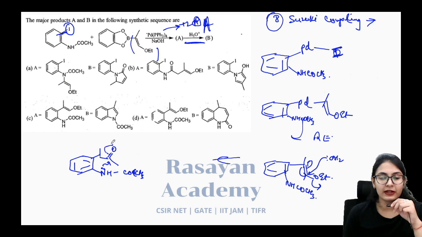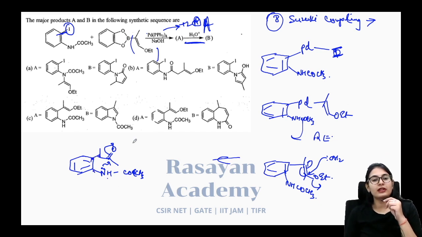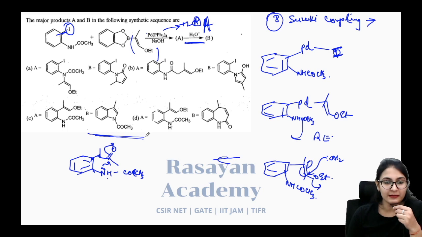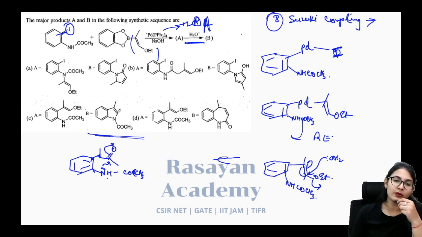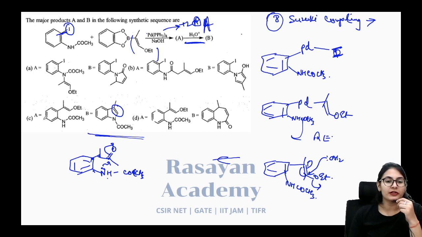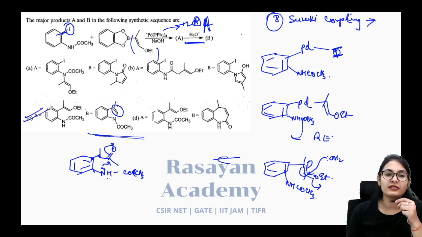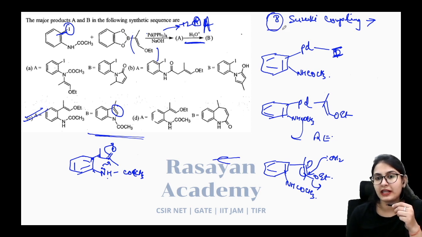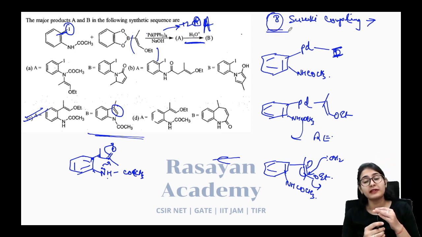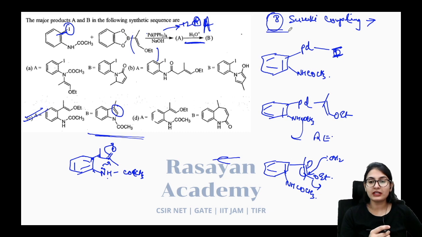Your nitrogen is going to attack on the carbonyl in the presence of a little bit of acid. That gives you 1, 2, 3, 4, and 5, a 5-member ring system like this, and since there is OH, the OH is completely removed and gives you a double bond. So C is going to be your correct answer for question number 8 as well. This is a Suzuki coupling reaction. We have also done this reaction in the name reaction series.